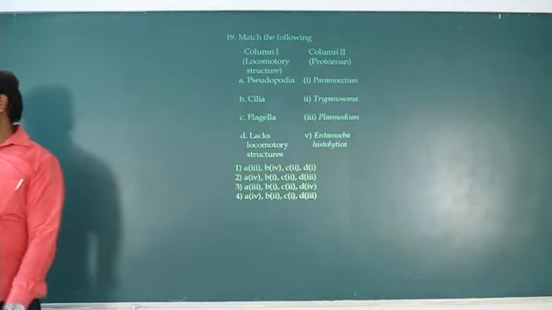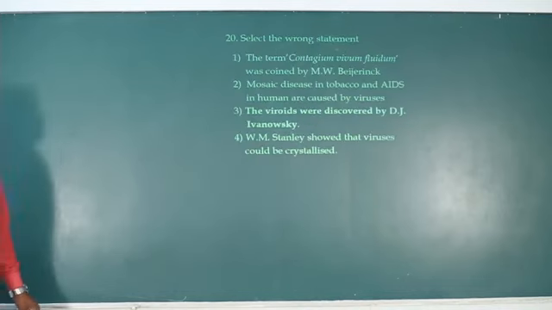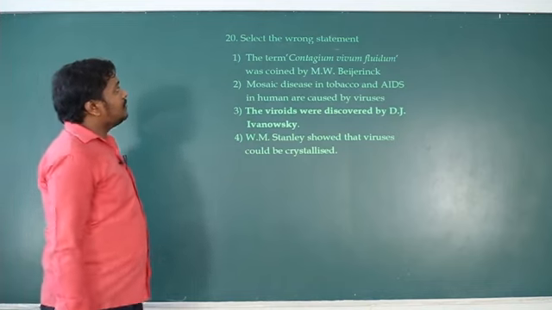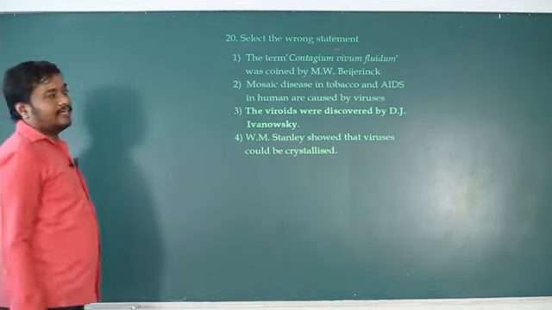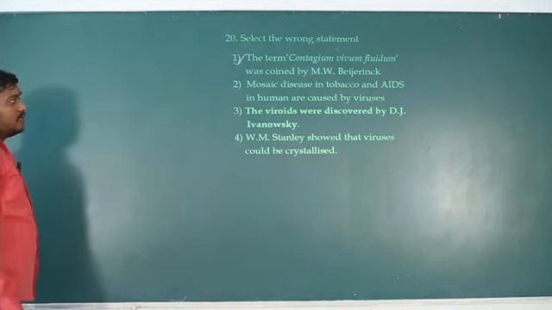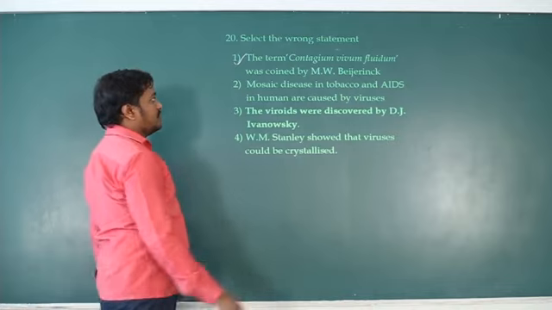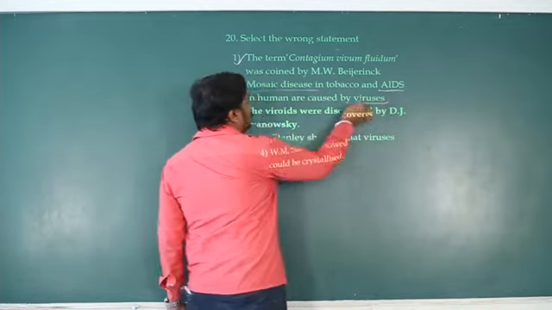Okay, next, question number 20. Select the wrong statement. The term contagium vivum fluidum was coined by Beijerinck. So that is right. Mosaic disease in tobacco and AIDS in humans are caused by viruses. Tobacco mosaic virus and HIV, so both are viruses.